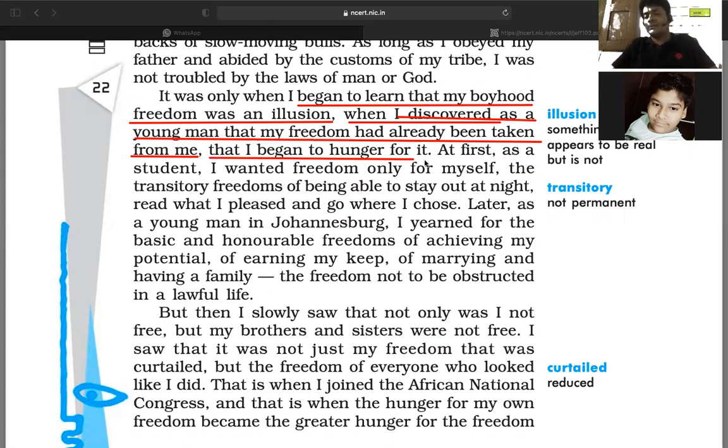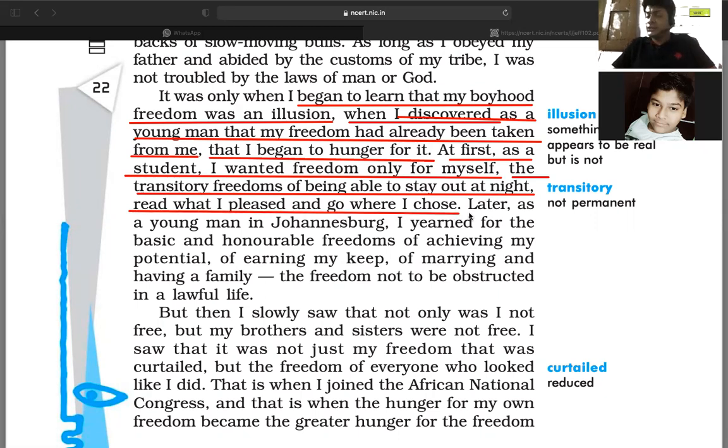He wanted that, right? At first, the freedom he mentioned as a student: I wanted freedom only for myself, the transitory freedoms of being able to stay out at night, read what I pleased and what interested me, go where I chose.